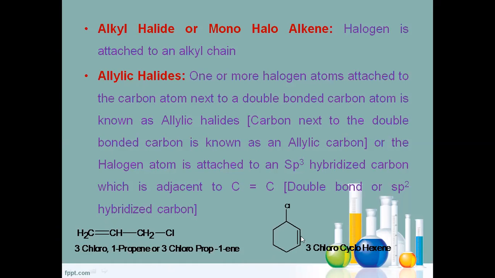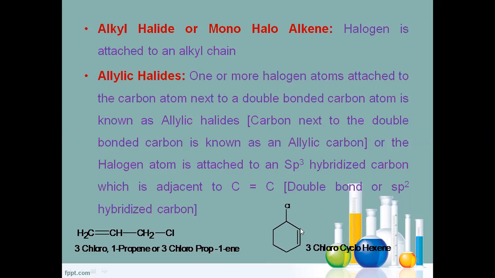Here these two are the sp2 carbons and remaining all are sp3 carbons. These are the adjacent carbons. These are not allylic carbons. Only these two are the allylic carbons.